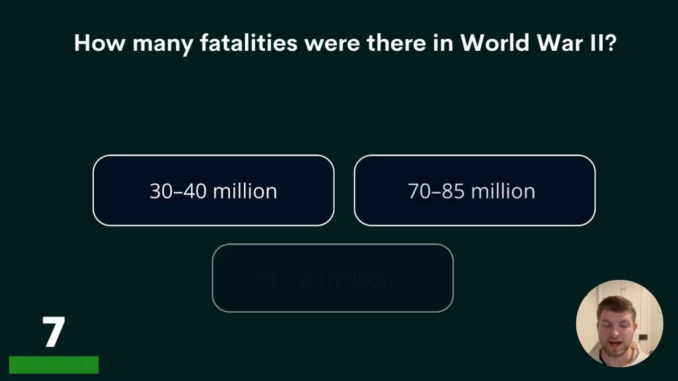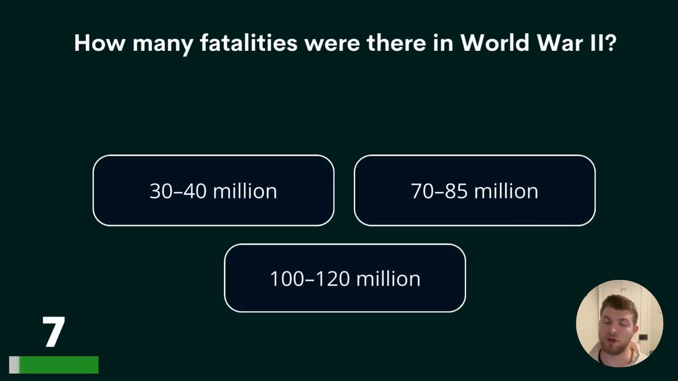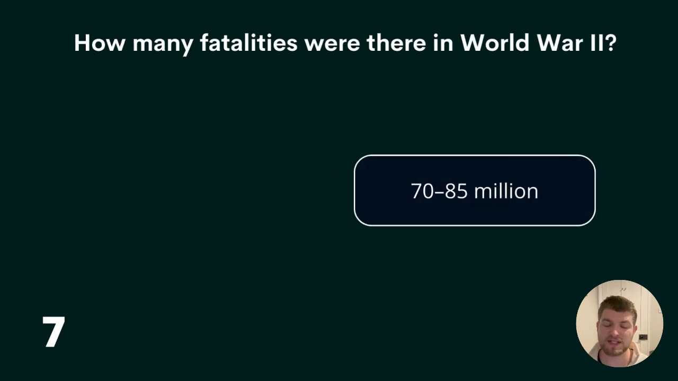Question 7. How many fatalities were there in World War II? 30 to 40 million, 70 to 85 million, or 100 to 120 million? I'll repeat that question. How many fatalities were there in World War II? The answer is 70 to 85 million.